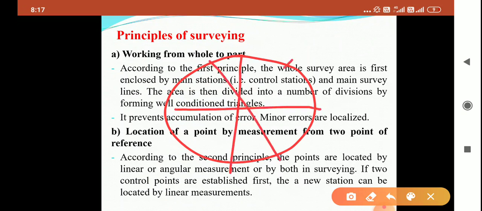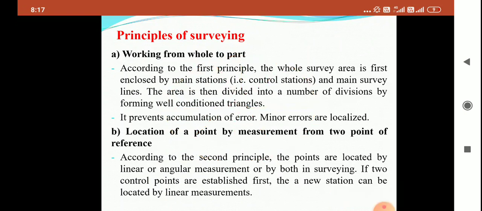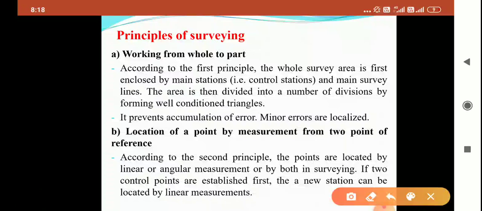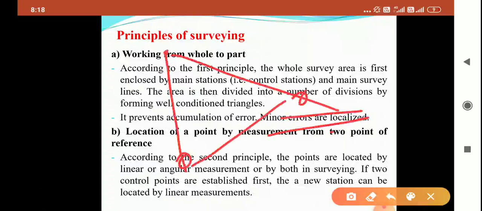Due to that, error is minimized. This is my first principle. What is the second principle? The location of a point with respect to fixed points. Suppose these two points are located on the ground and I want to find the location of this point with respect to these two points. This is my second principle of survey.